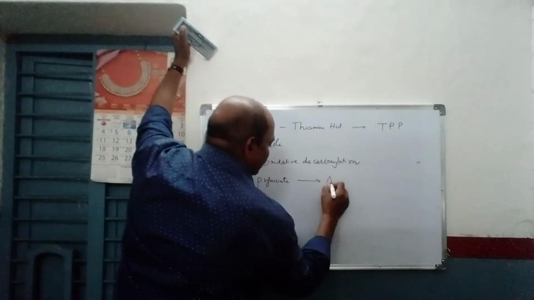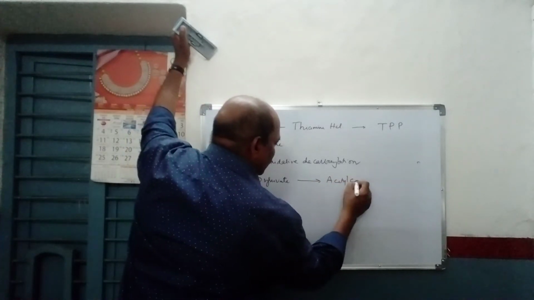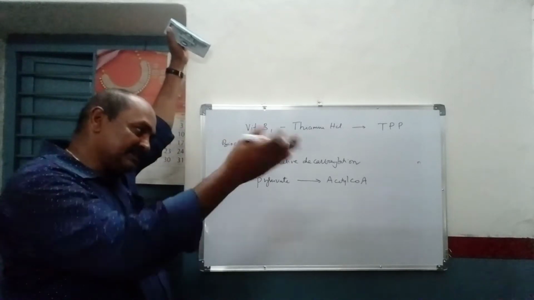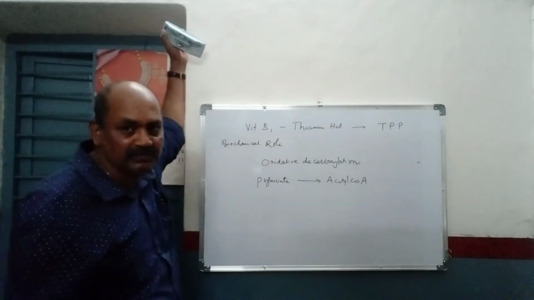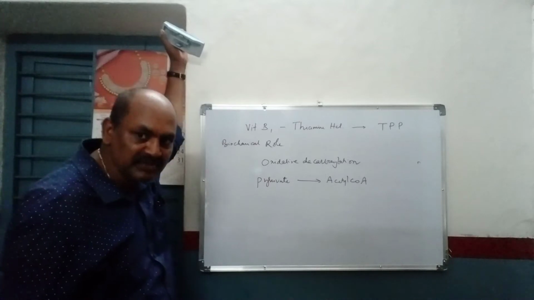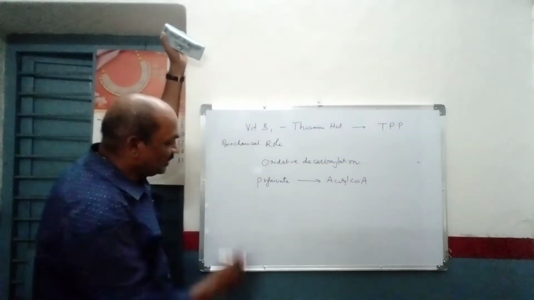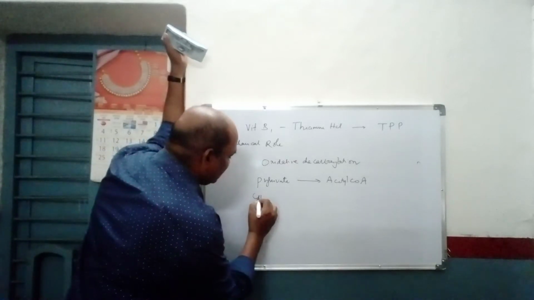Pyruvate is converted into acetyl-CoA. At the end of glycolysis, your pyruvate is converted into acetyl-CoA by means of the pyruvate dehydrogenase complex enzyme system, in which one of the cofactors is thiamine pyrophosphate. Then ultimately, what is the structure of pyruvate?